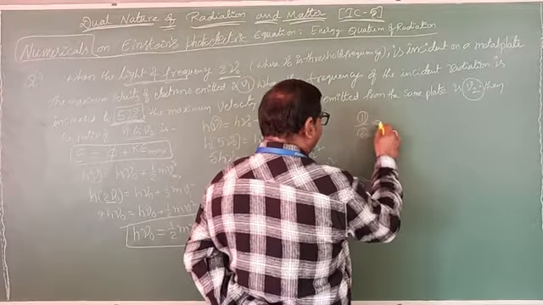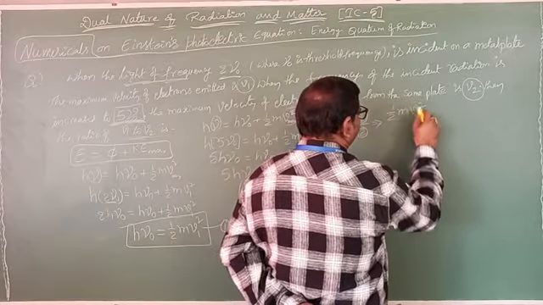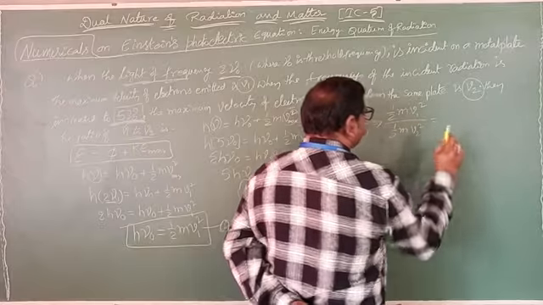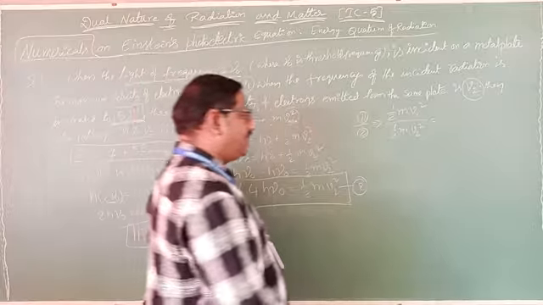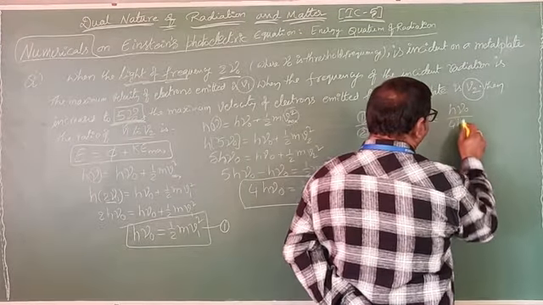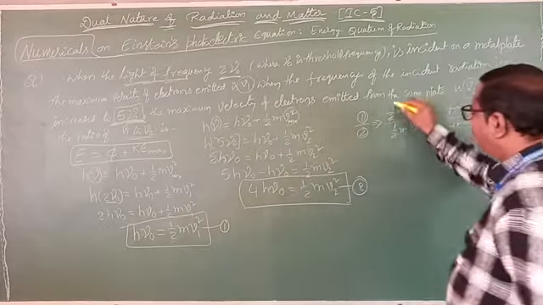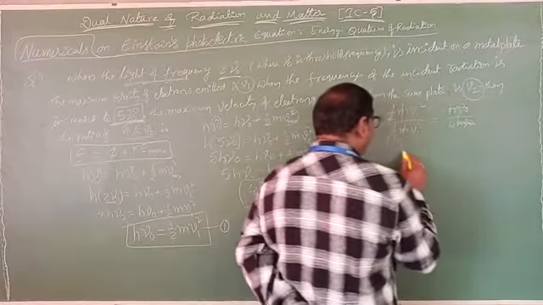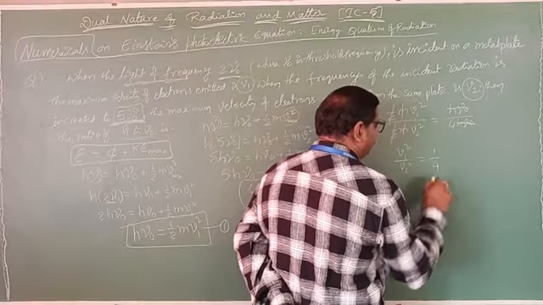Half m v1 square by half m v2 square equals, in the first equation we have h nu naught, so h nu naught by 4 h nu naught. So h nu naught cancels, half cancels, m cancels. So v1 square by v2 square equals 1 by 4.